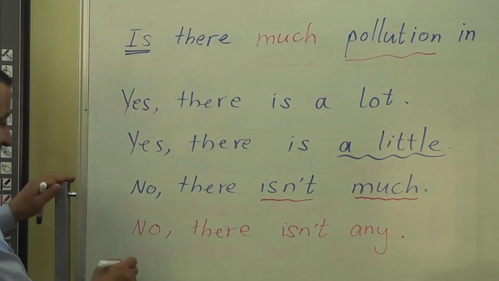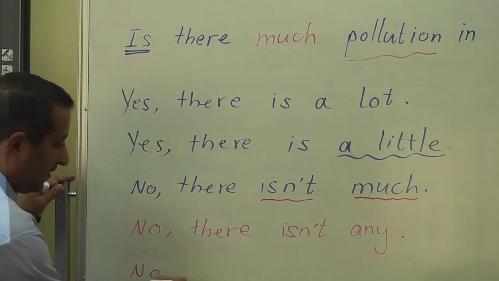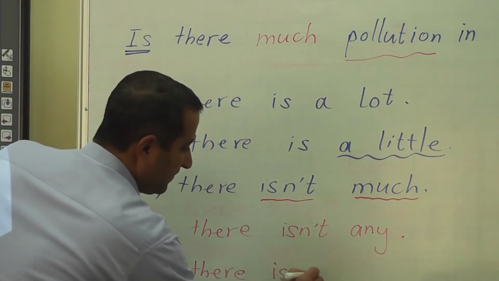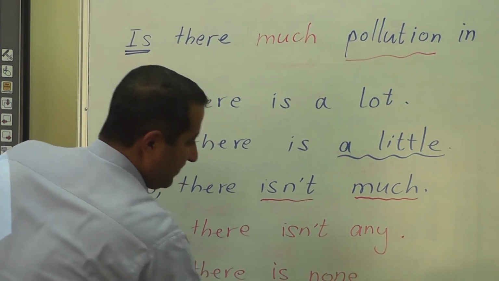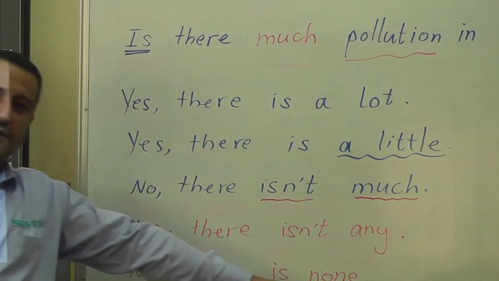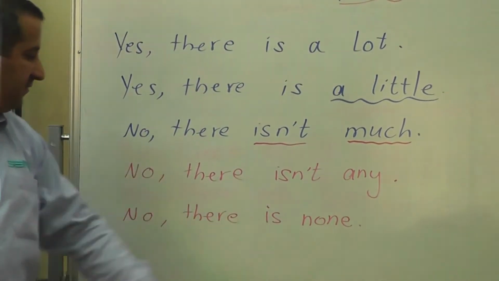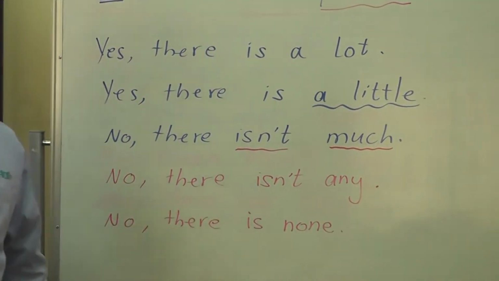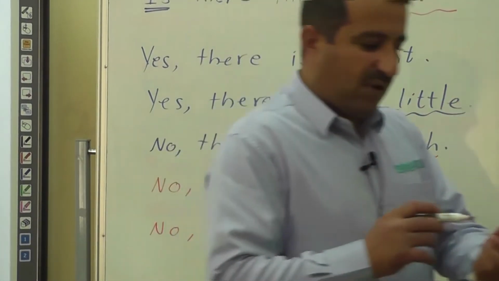Or we say, no, there is none. None has a negative meaning. It means nothing of a kind. No, there is none. Okay.